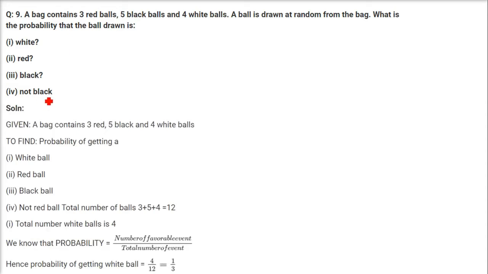A bag contains 3 red balls, 5 black balls and 4 white balls. A ball is drawn at random from the bag. What is the probability that the ball drawn is white, red, black and not black? The logic remains the same as in the previous discussion. So we have 3 red, 5 black and 4 white. In all we have 3 plus 5 plus 4, so the total number is 12. 12 is the total number of events.